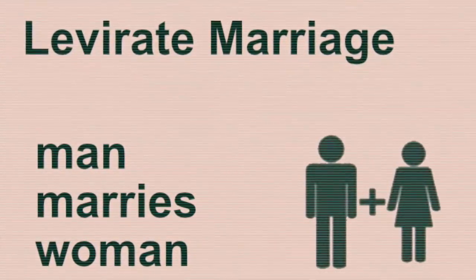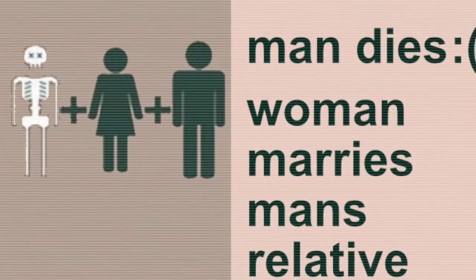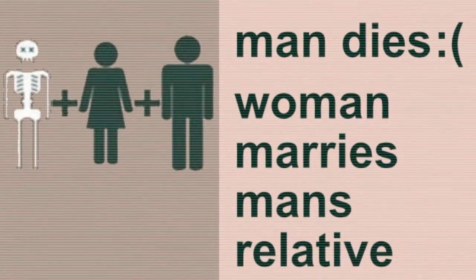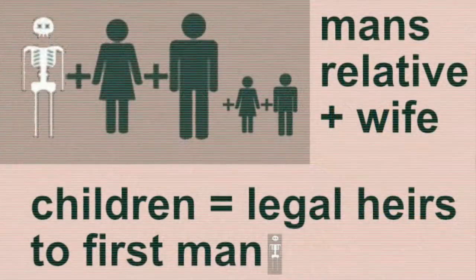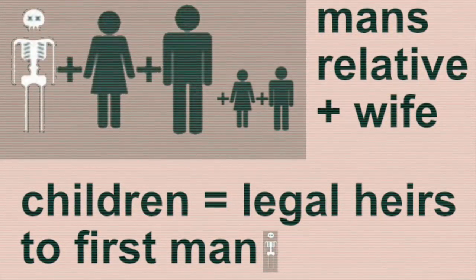Basically, it's the idea that if a man is married and he dies, then his kinsman must marry the woman that he was married to and have children for him. Those children legally become children of the first husband. They are no longer the birth father's children. They are considered to be children of the very first husband, who is kinsman to the actual man that the woman is married to now.